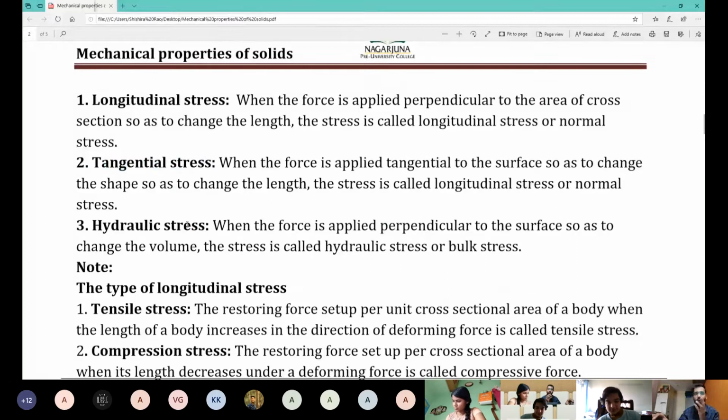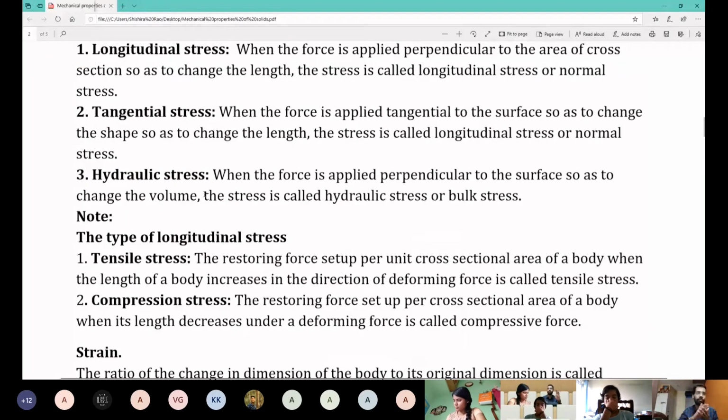All right. We'll have one more thing. Now, if I apply a force which will change the entire volume itself, if your deforming force changes the entire volume of the surface, then, okay, once more. I'll go to this once more after I finish this. If the applied force changes length, like so, perpendicular force, then the stress to strain ratio is known as longitudinal stress, okay?